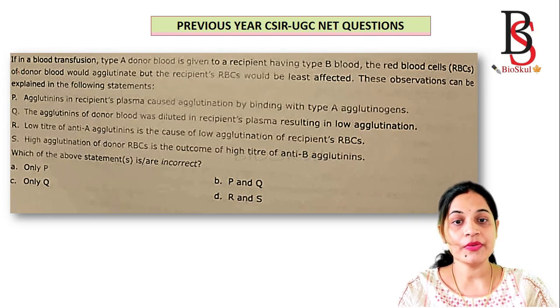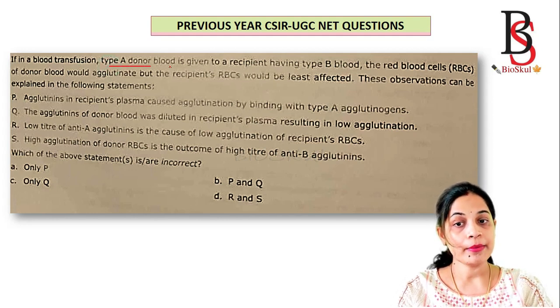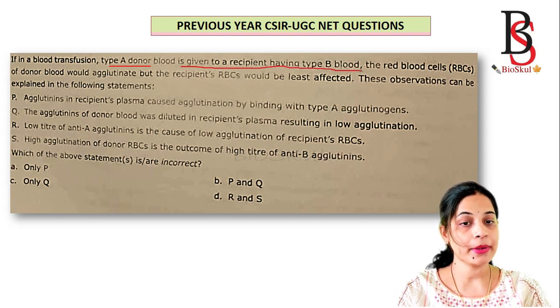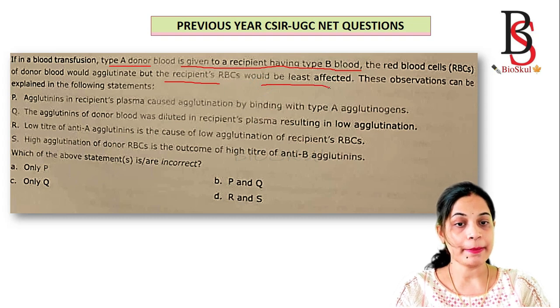Now we'll see the previous year CSIR question. If in a blood transfusion, type A donor blood is given to a recipient having type B blood, the red blood cells of donor blood would agglutinate, and the recipient's RBC would be least affected.